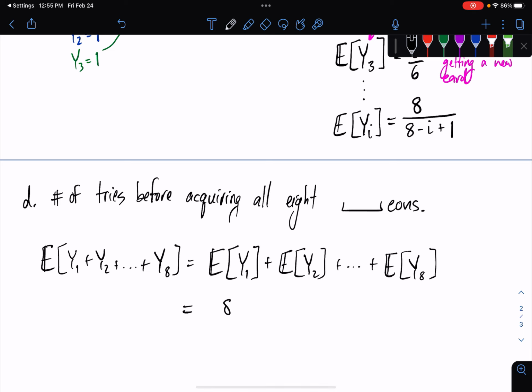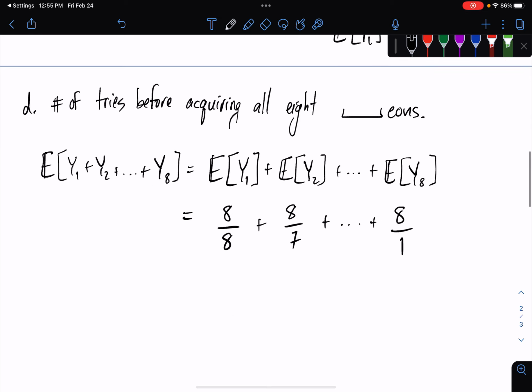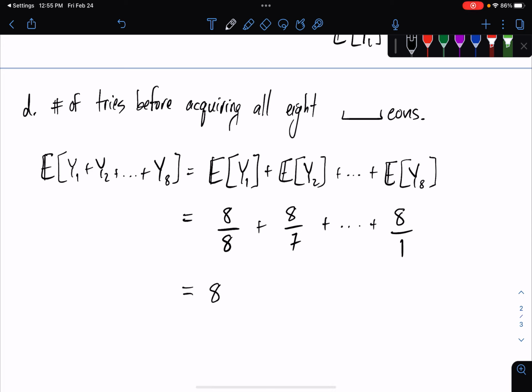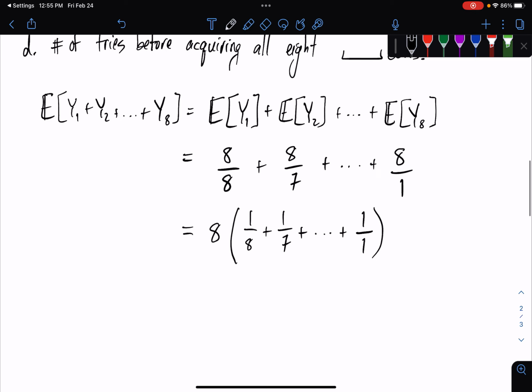I'm going to write this as 8 over 8 plus 8 over 7 all of the way up to 8 over 1. Okay, and then I'm going to factor out, actually. I'm going to call this 8 times 1/8 plus 1/7 plus all of the way to 1 over 1. And we can compute what this is. We have a bunch of different tools to compute how we can do something like this.